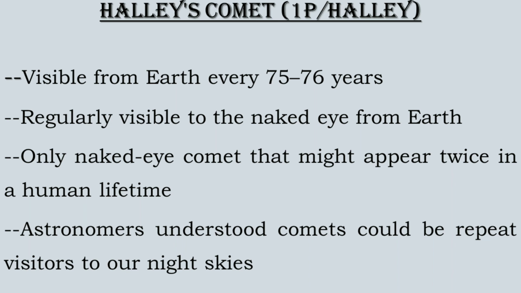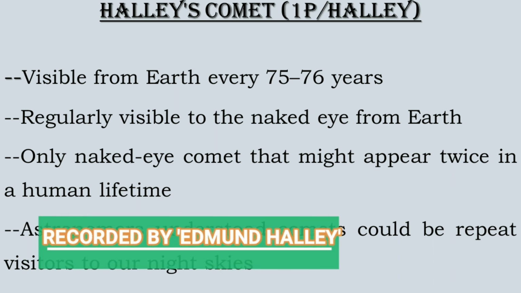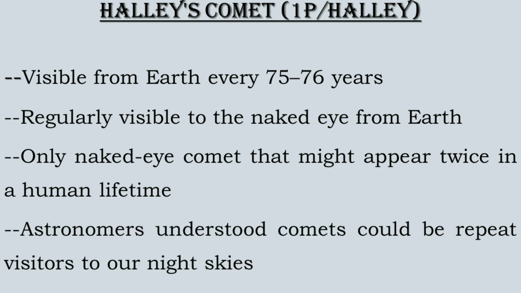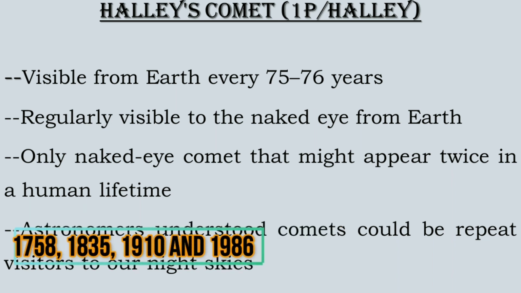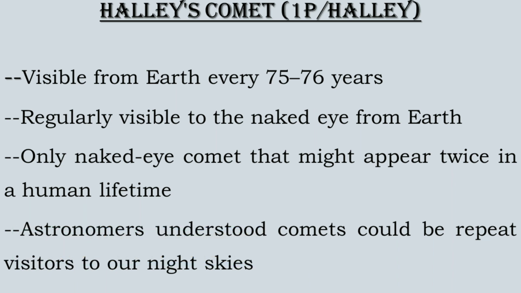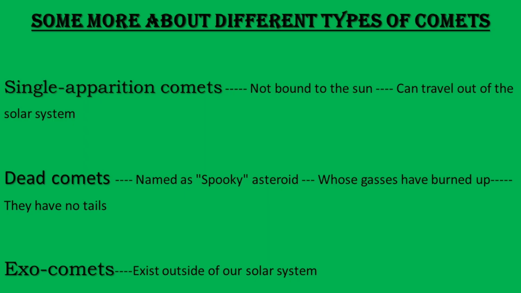Halley's Comet will next appear in the night sky in the year 2062. It orbits the sun every 75 to 76 years, so this is the time between appearances. Halley's Comet was recorded by Edmond Halley in 1682. It was seen again in 1758, 1835, 1910 and 1986.